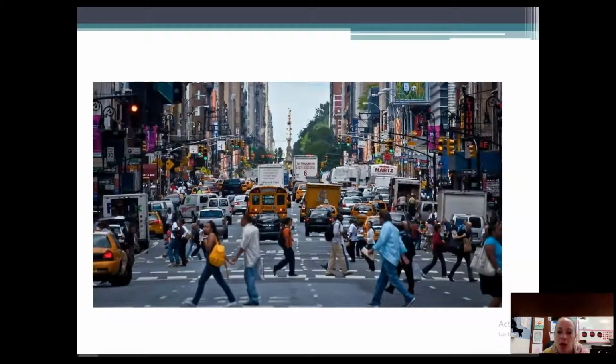This is another picture of New York City during the day. Notice all the traffic, all the lines of traffic that you can go on, and all the people walking around. Also notice how close those buildings are together. So New York City is different than what we're used to. It's a really big city with a really large population.